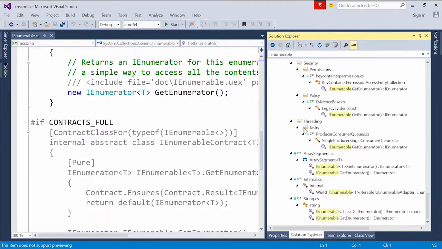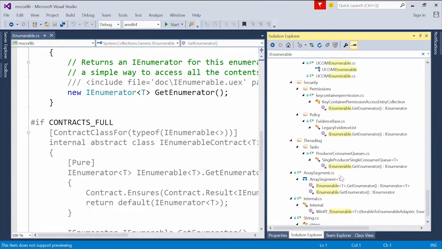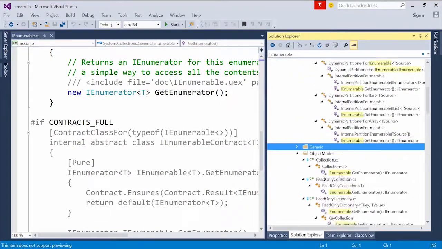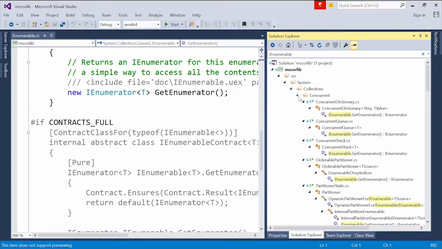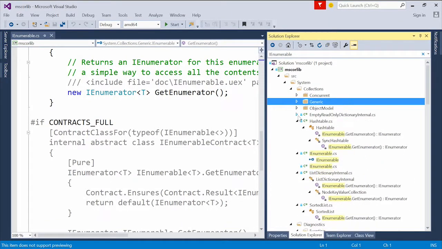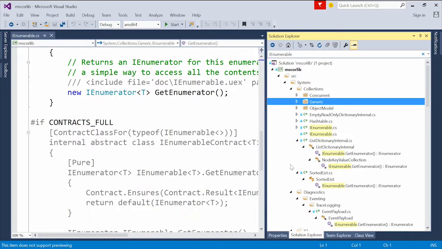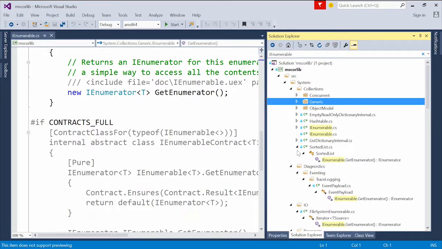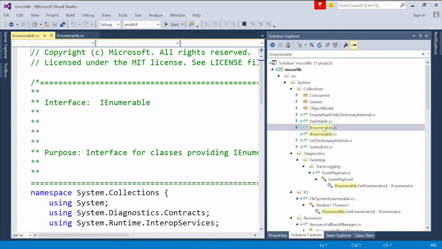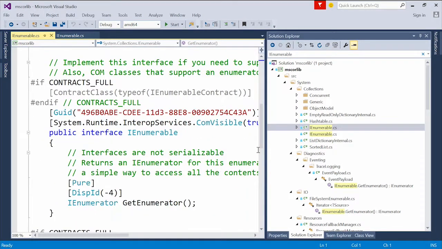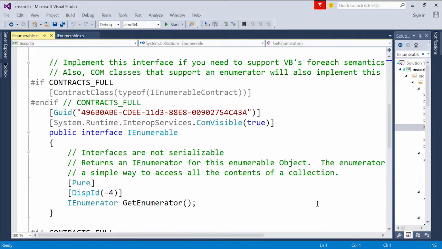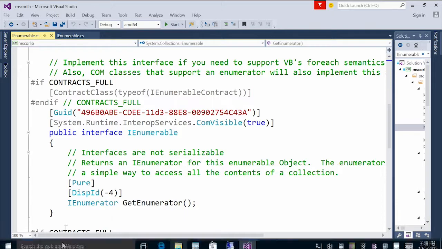I want to be all the way down here just in System.Collections. We'll close these out, and we'll look at just the one that I want to look for, right there. There we go. So the IEnumerable interface has exactly one method, GetEnumerator, which gets an object that implements IEnumerator.